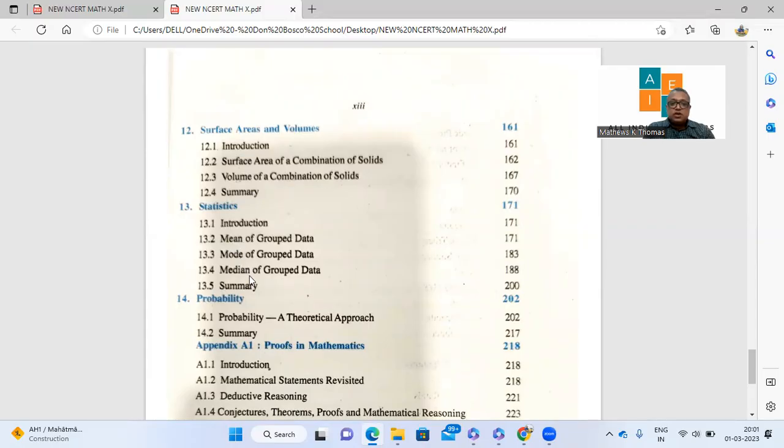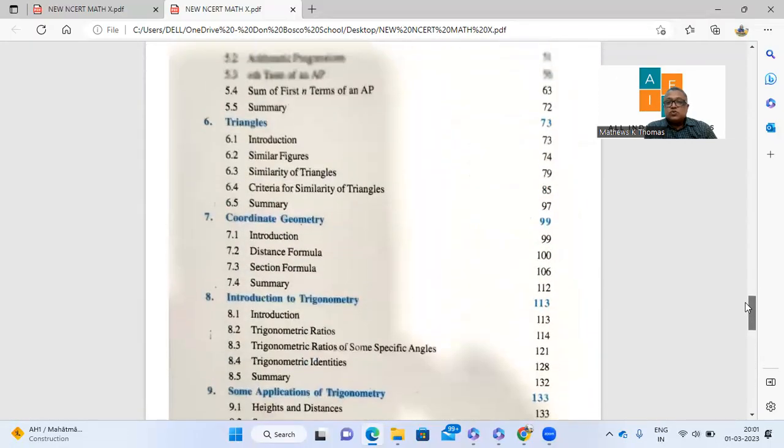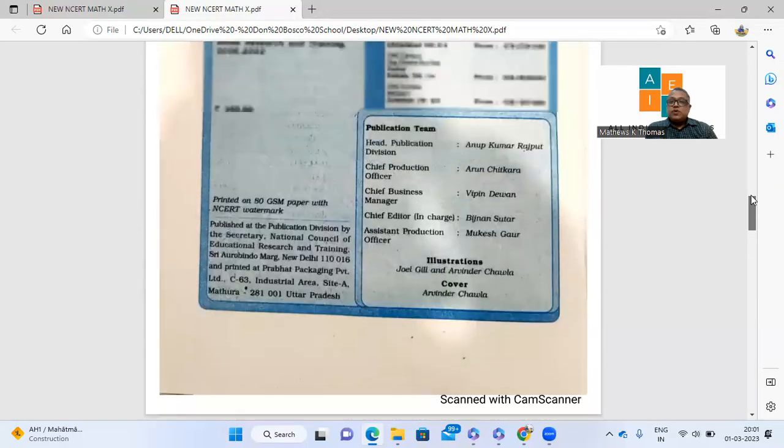Statistics, you find mean, median, and mode is there, but the last exercise, which was based on the graphical representation of cumulative frequency distribution, is missing. That has been removed for the past 1 or 2 years. And then you have probability, that is intact. So 14 chapters, construction is deleted, the syllabus is drastically reduced. As per this, just like the COVID benefit given in the past 2 years, that is going to continue for this year as well. And at least till 2024, there will be no change.